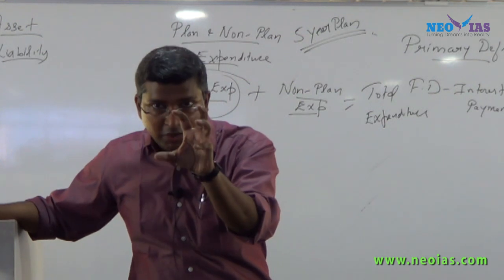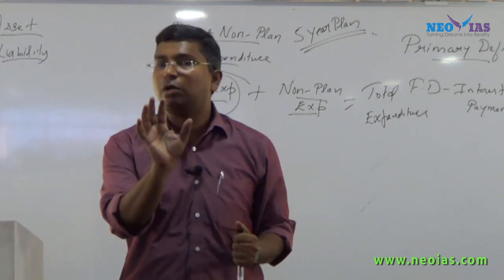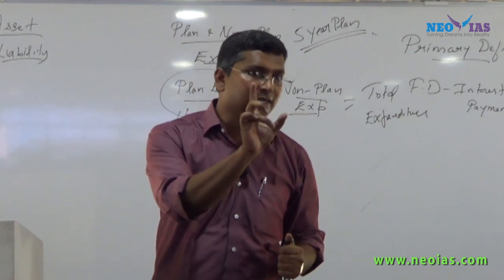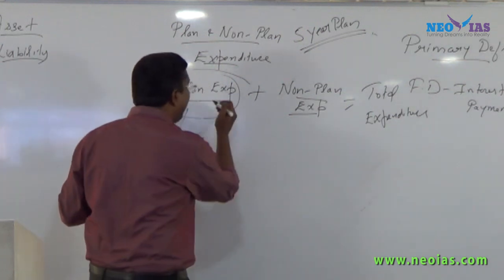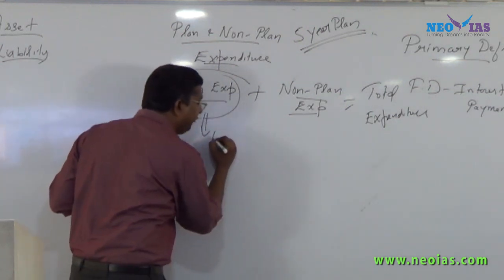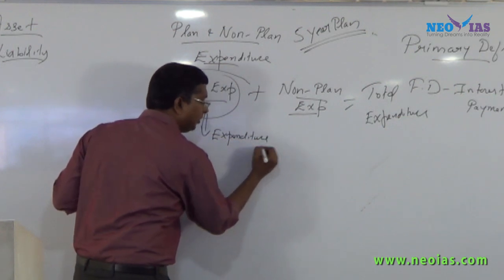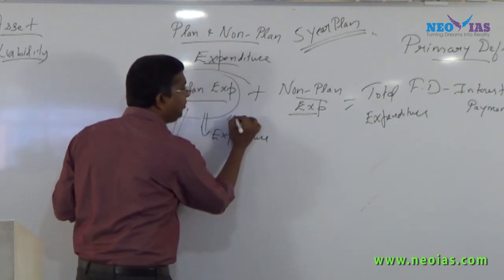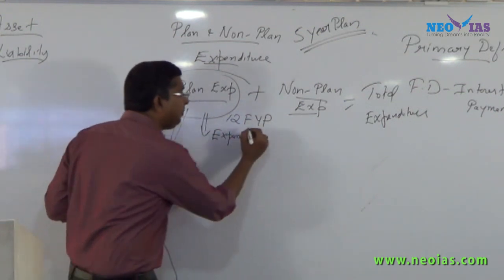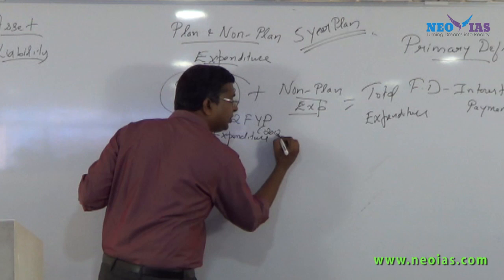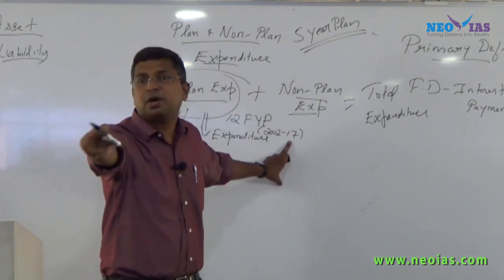But the important point is that when we talk about plan and non-plan expenditure, this is very, very important. When we talk about plan expenditure, it's the expenditure only for the current plan, not for the previous plan. The present 12th 5-year plan period is 2012 to 17, and it will be over by 31st March 2017.